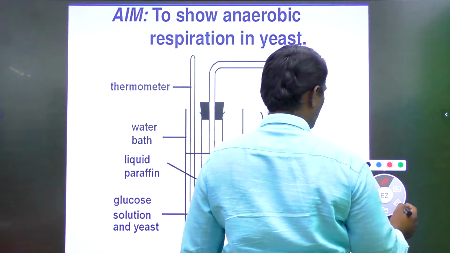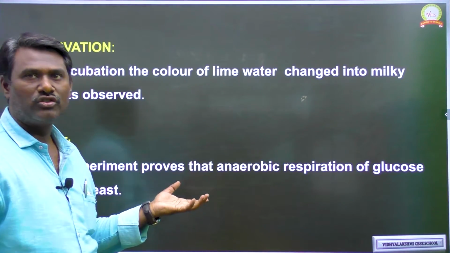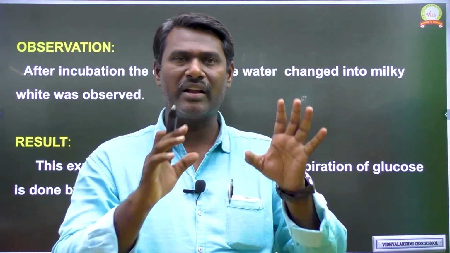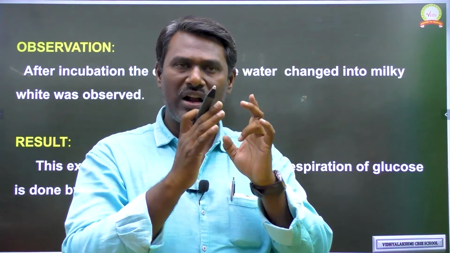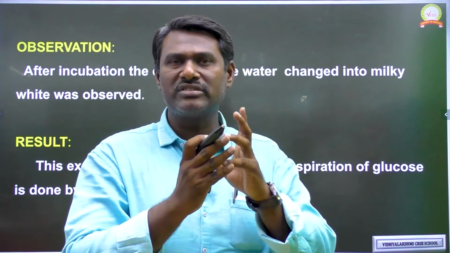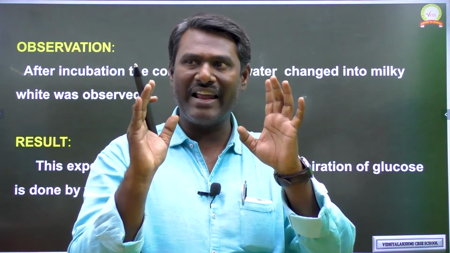Next one, observation. As you know the activity, how to write an activity? For any activity you have to follow a specific manner: aim, requirements, procedure, observation, result. This is the strategy we have to follow for any activity.